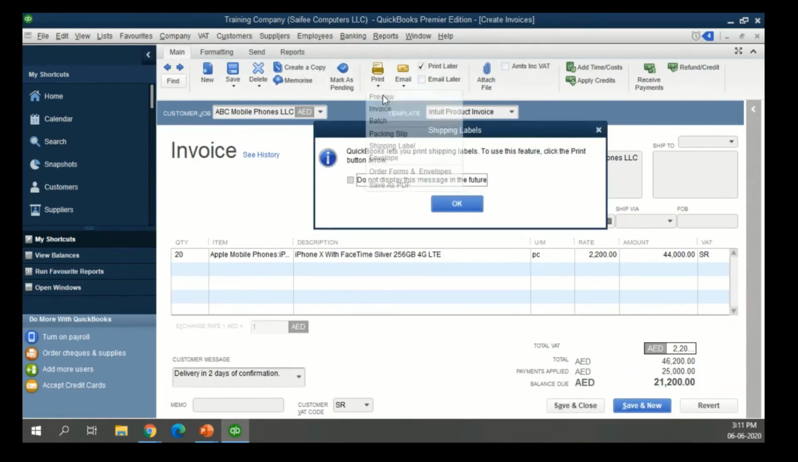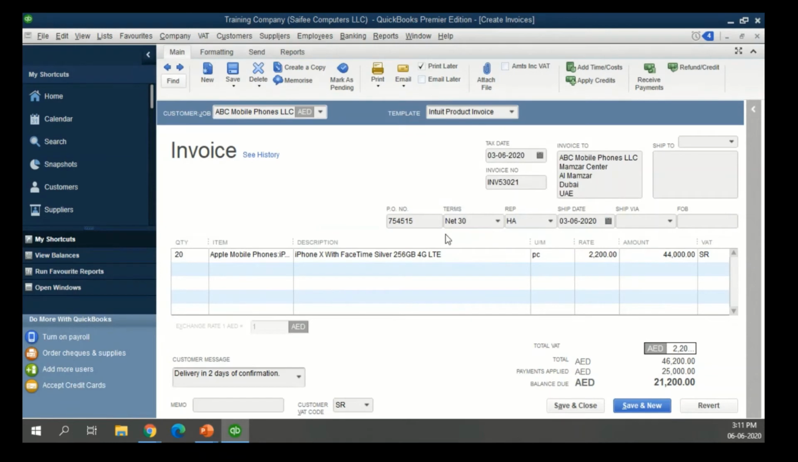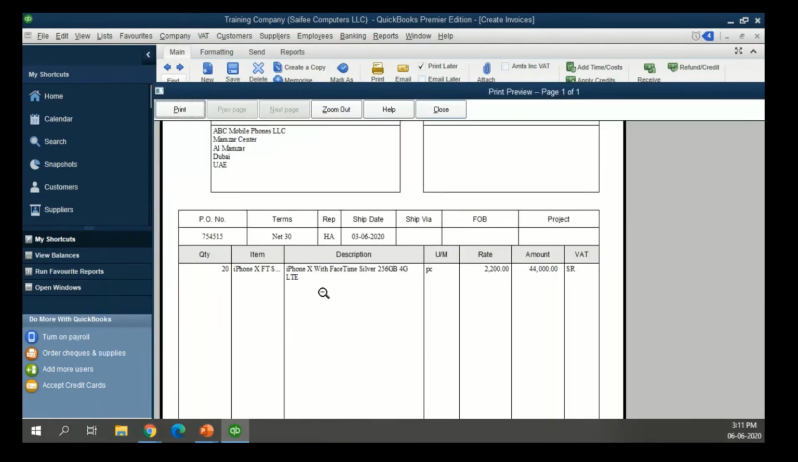Again, you can have a preview of the invoice. Now in this case, we have recorded more information. So we see, okay, we have purchase order number, we have payment, and so on.